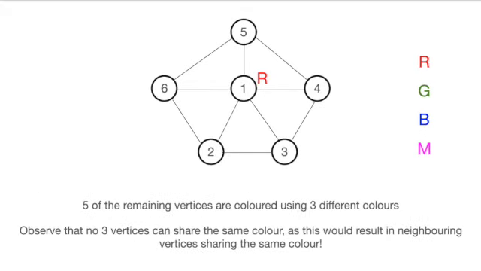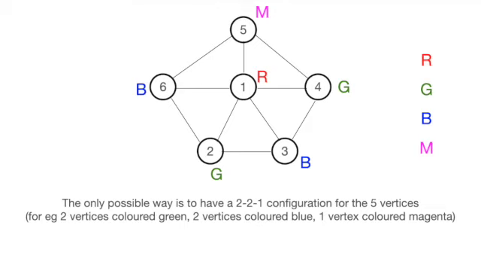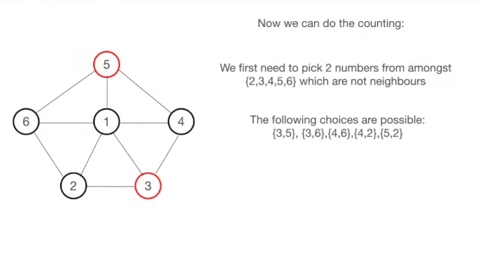We can see that it is impossible for any 3 of these 5 vertices to share the same color, as this will invariably result in 2 neighboring vertices getting the same color. The only possible way to do this then is to assign 2 vertices the first color, and the other 2 vertices the second color, and finally the final vertex gets the third color all on its own. With this said, we can start doing the counting.